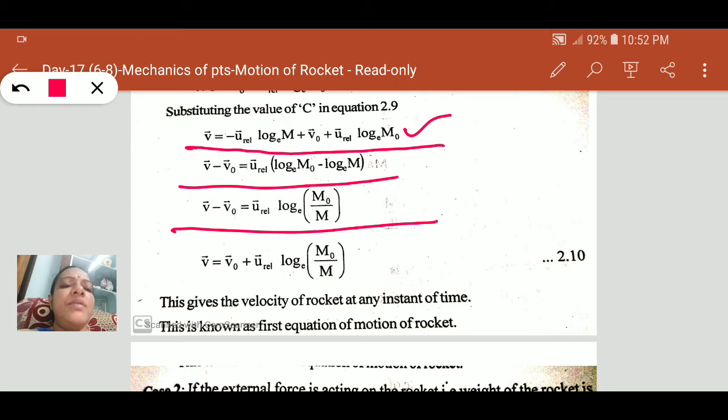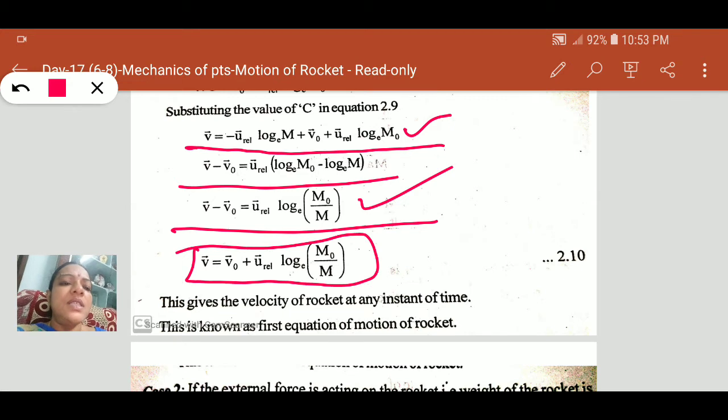Therefore, next step, v minus v naught is equal to u relative velocity log of m naught by m, since log a minus log b is nothing but log of a by b. Using the logarithmic principles we can write this equation. So this is the final equation of the rocket. From this, v can be written as v naught plus u relative velocity log of m naught by m. This is the velocity of our rocket system, known as the first equation.